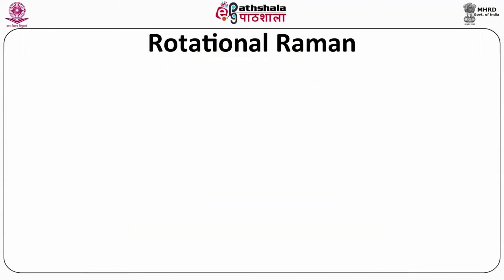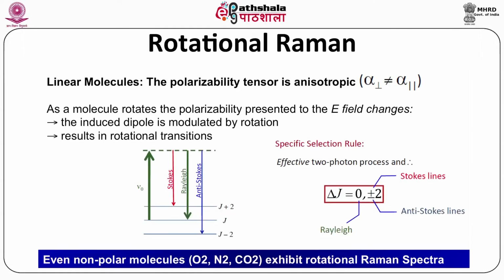Now we talk about the rotational Raman. For linear molecules, the polarizability tensor is anisotropic, in which alpha perpendicular is not equal to alpha parallel. As a molecule rotates, the polarizability presented in the electric field changes. The induced dipole is modulated by rotation and results in rotational transitions.